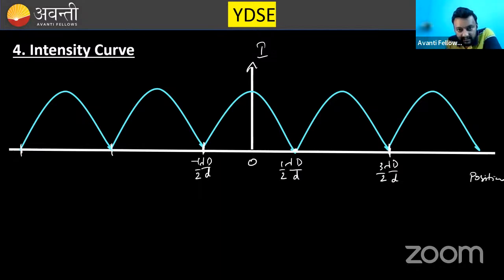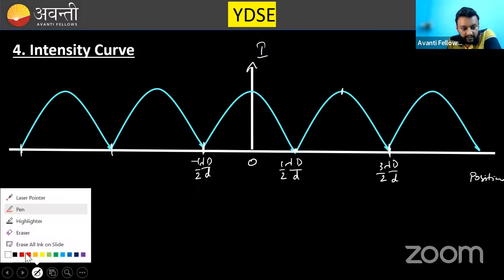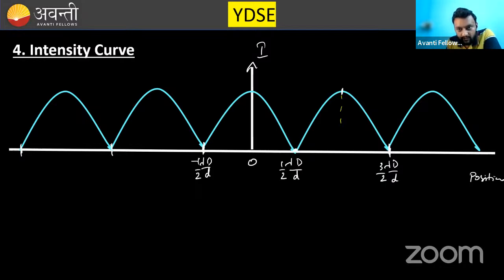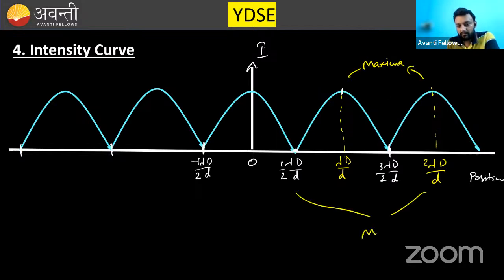Now, can you see that this is central maxima and this is the first maxima? This is the maximum intensity. What is the value of this first maxima? Lambda d by d. This is second maxima, 2 lambda d by d. These are the maximas and these points are the minima. Similarly, you can write it on the left side as well with a minus sign.